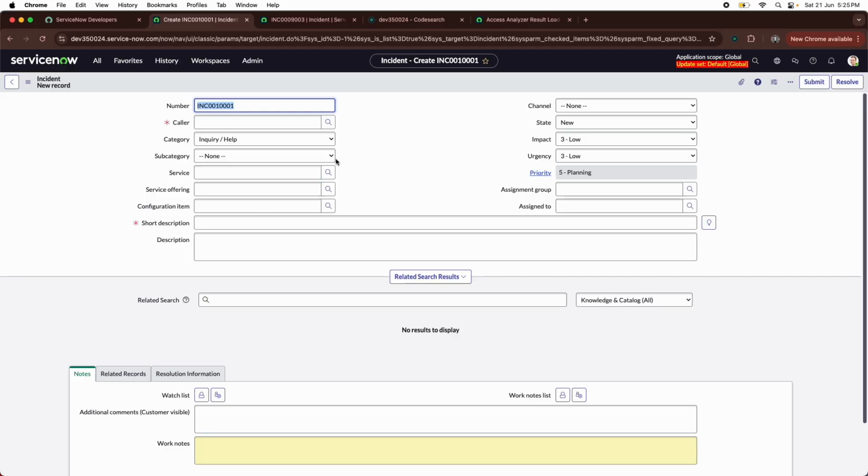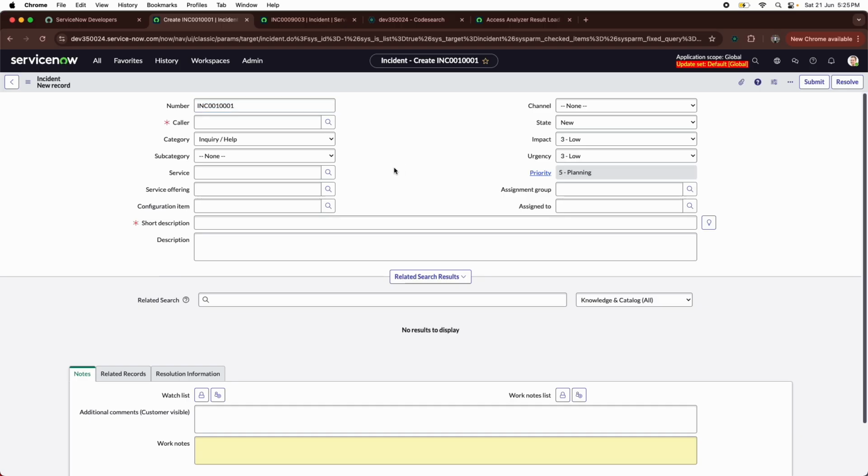Now, in a real scenario, if you're working in a client instance or maybe in your custom instance, custom table, there are multiple mandatory fields that you need to fill up, because without doing it, you can't submit the record. And only if you try to submit it, you would get to see whether the client script or the pop-up message is working or not. So this command which I'm showing is mostly used when you do unit testing, to check that everything is working or not, as a developer, of course.